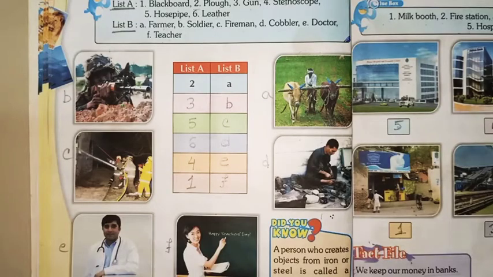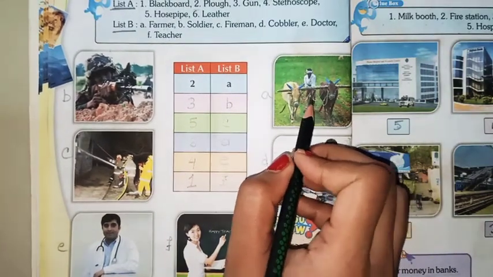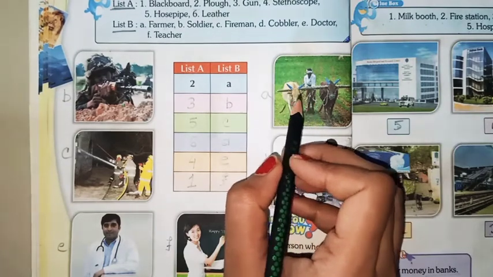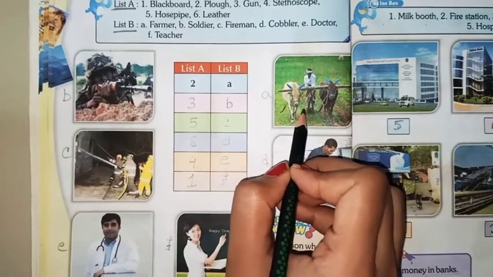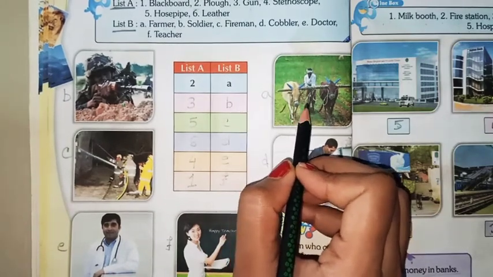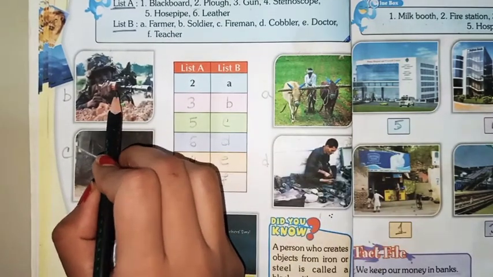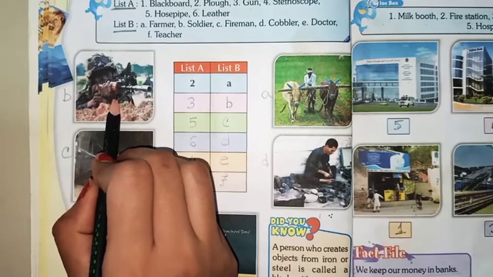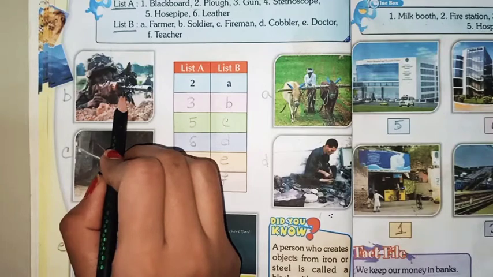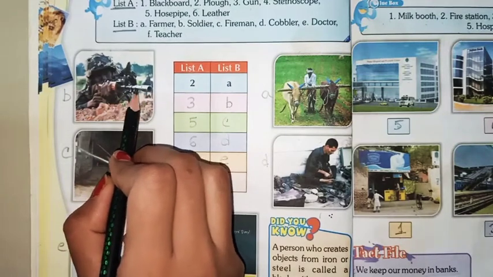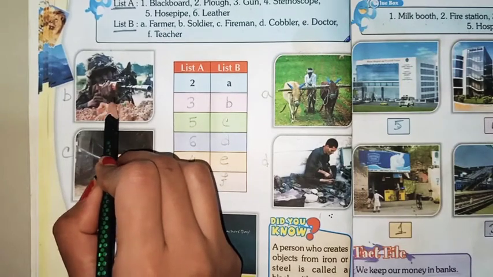Students, now see this picture. Who is he? He is a farmer. Who is a farmer? A person who owns a farm and grows crops and vegetables for us is a farmer. Look at this picture. Who is he? He is a soldier. Who is a soldier? A person who serves in an army and fights for his country is a soldier.